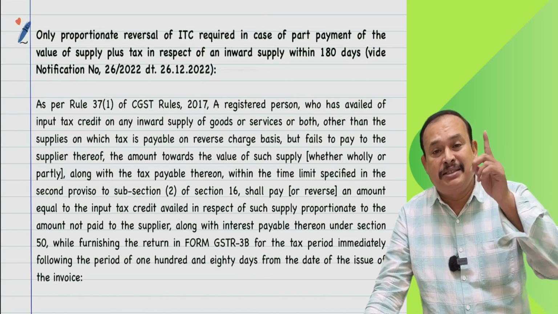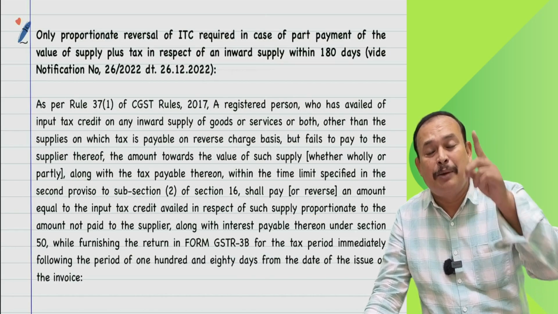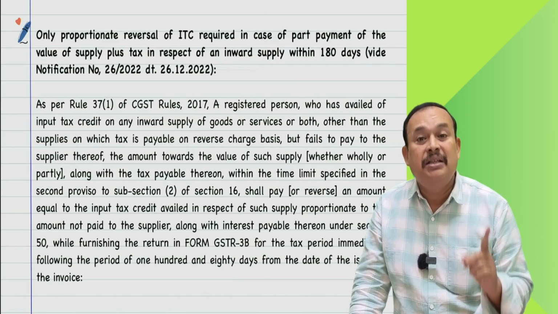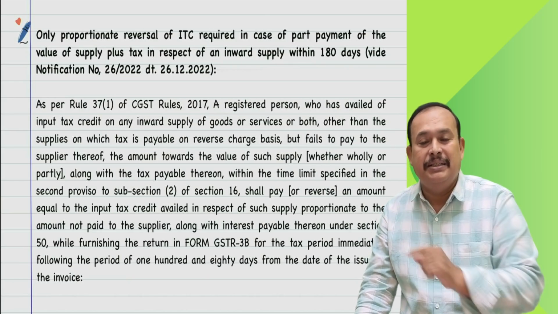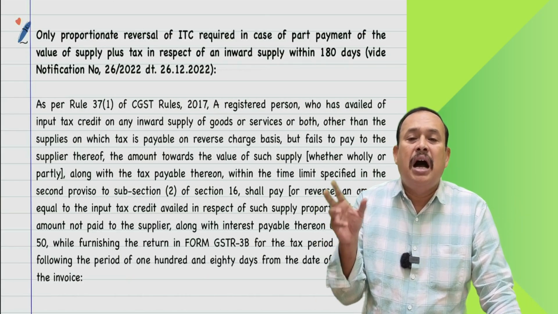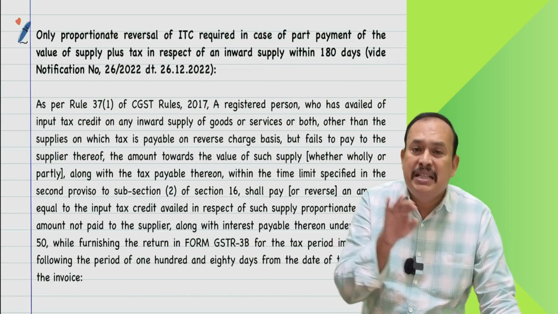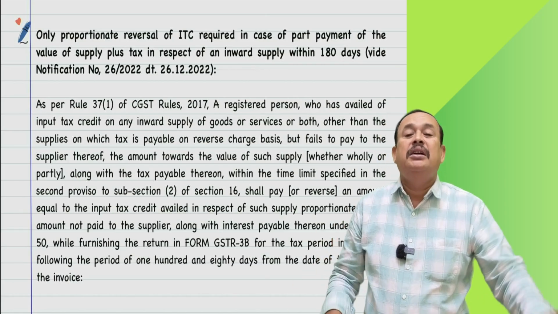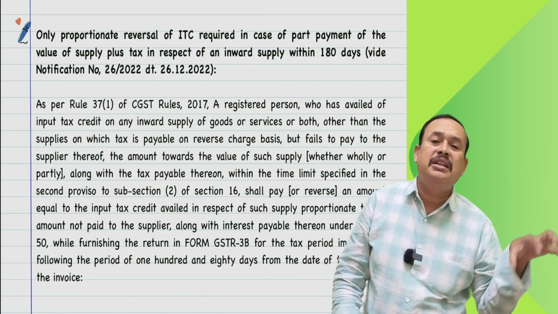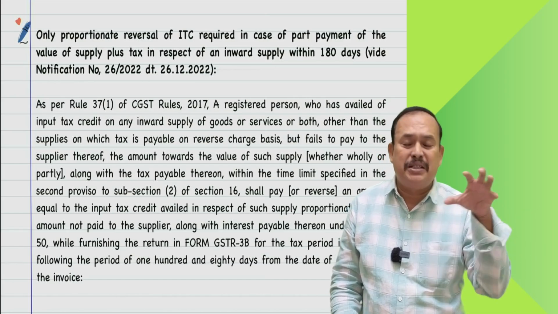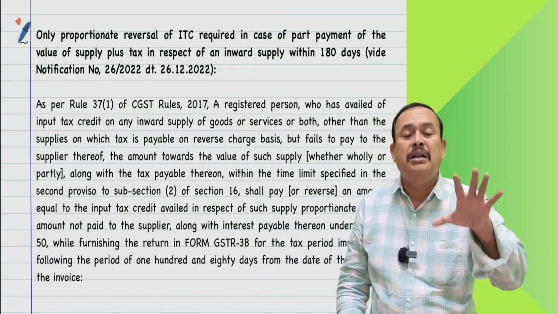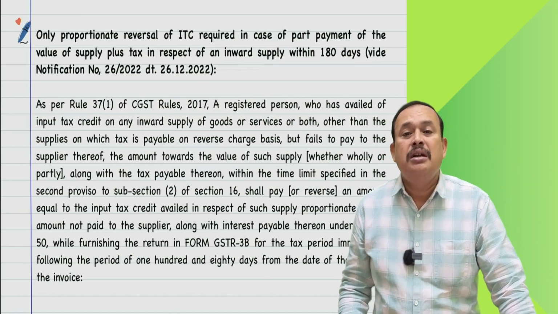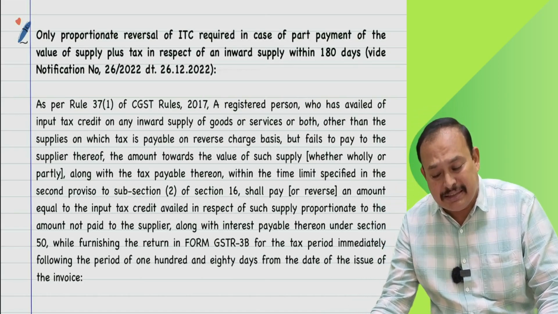The time limit under section 16 subsection 4 of the CGST Act is applicable only when there is availment of credit, not for re-availment of credit. What do you mean by re-availment? For re-availment, there was a history of availment which was reversed, and now it is being re-availed. For availment, there is no such history; the first time I am availing is called availment. So the time limit prescribed under section 16(4) applies only to availment, not to re-availment of input tax credit.